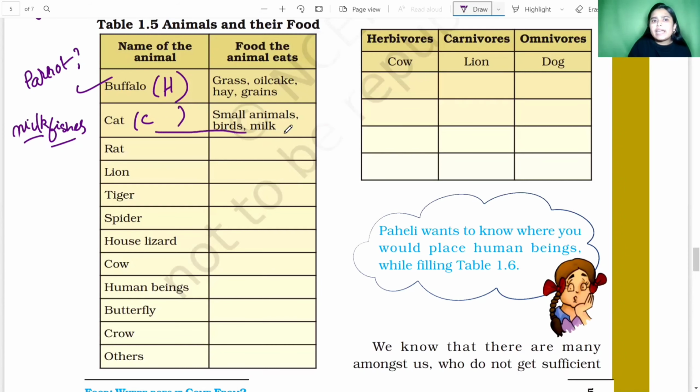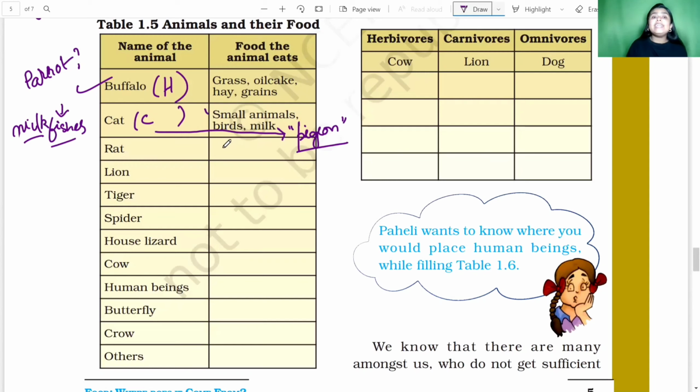Have you ever seen a cat preying on a pigeon? Yes, if you have not seen, then a cat also eats pigeon and the babies of pigeon. Yes, the cat eats babies of pigeon. So that's why it is written cats eat small animals and birds and also milk. Okay, fish is also an animal. Remember that.